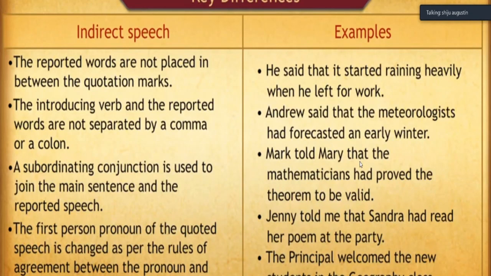Here in this sentence, the word that is the conjunction used to join the main sentence and the reported speech. Mark told Mary is the main sentence here, and the mathematicians had proved the theorem to be valid is the reported speech. So the conjunction word that is used to join this main sentence and the reported speech.